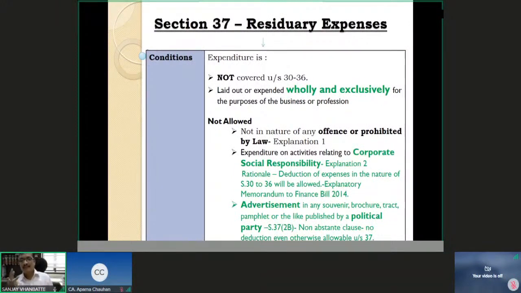But there are three important aspects that, before we go to the general discussion of wholly and exclusively, we must understand first. Such expenditure should not be in the nature of any offense or prohibited by law. Explanation 1: such expenditure should not be in the category of an offense or prohibited by law. You will not be allowed as a deduction even if it is incurred wholly and exclusively for the purpose of business.